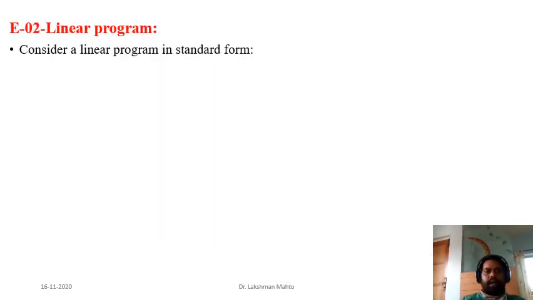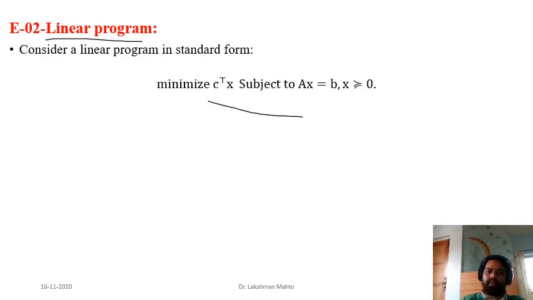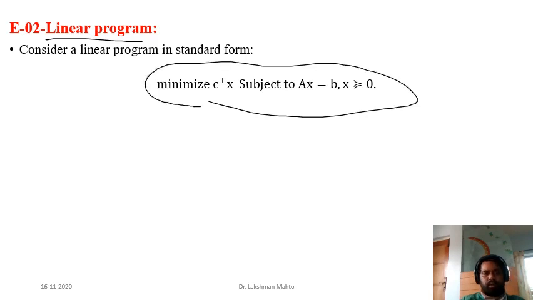I had also taken one more problem, the linear program problem. This one was the linear program problem in standard form. Remember that I had already mentioned that when there is a constraint Ax equal to b, and the non-negativity condition is put on the primal variable, then such a form we call a standard form.